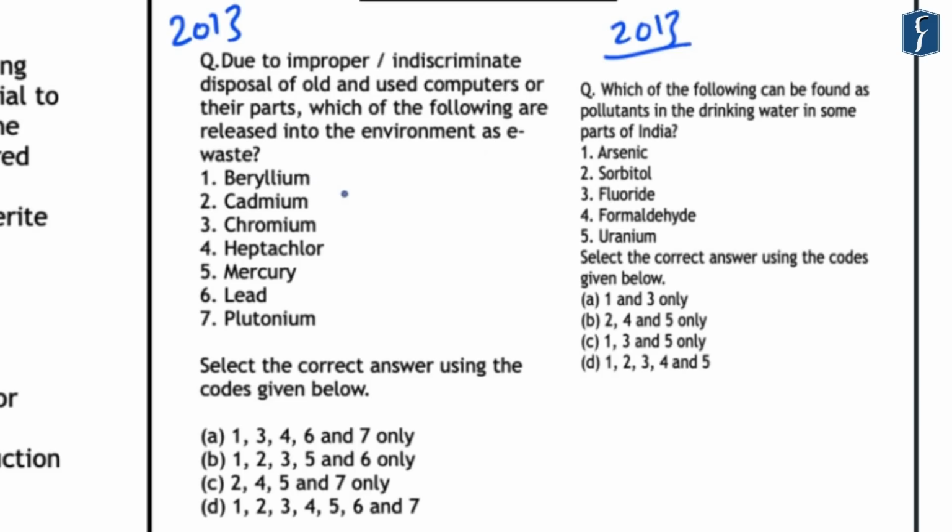So if you look at this question, 7 chemicals have been provided in this question. However, if you knew that heptachlor is an insecticide, you could have easily eliminated the options A, C and D. And the correct answer would have been B, that is 1, 2, 3, 5 and 6 only.